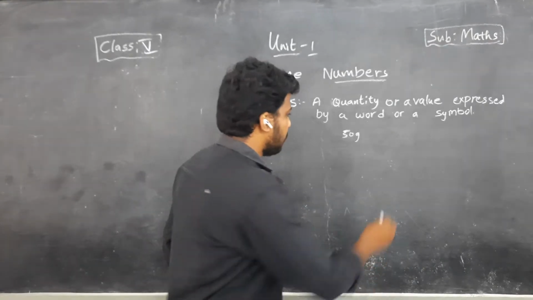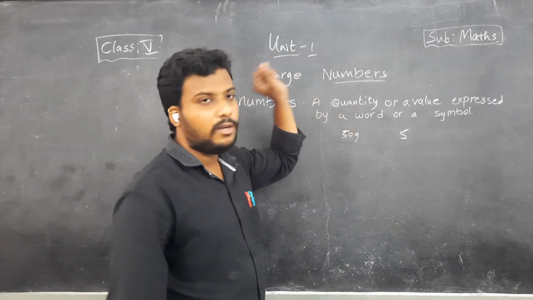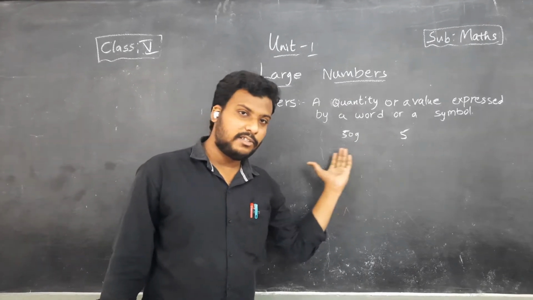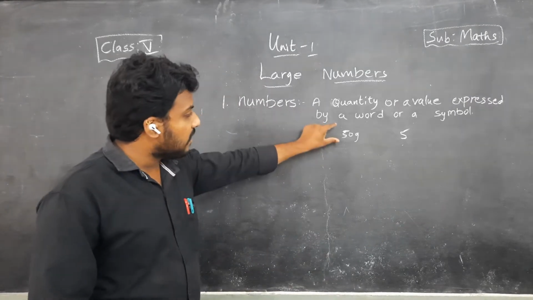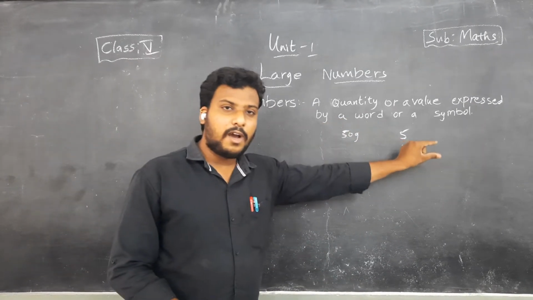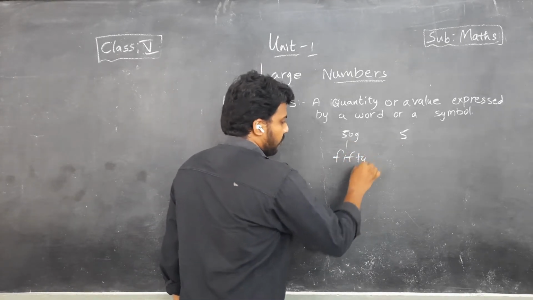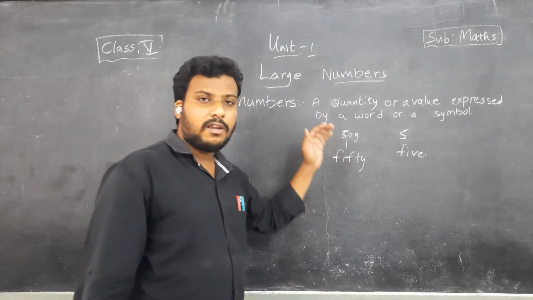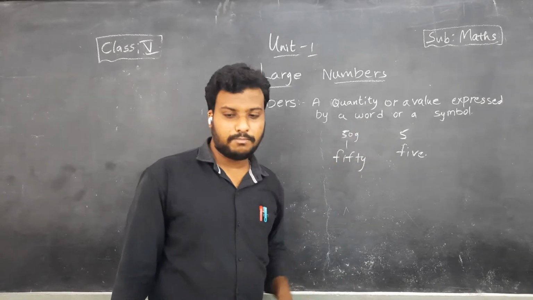It is 5 rupees. So this 5 rupees is the value and 50 grams is the quantity, children. But both are numbers. 50 is a number and 5 is also a number. And we can express this 50 and 5 in the word form also, children: fifty and five. So number is nothing but a quantity or a value expressed by a word or a symbol.